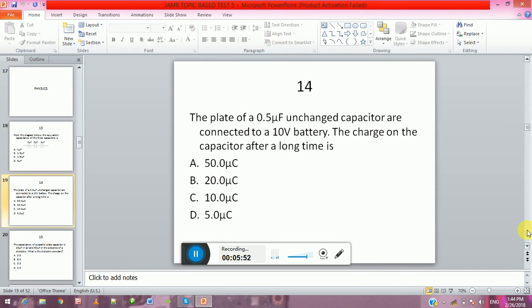The plates of a 0.5 microfarad uncharged capacitor, uncharged, not unchained, are connected to a 10 volts battery. The charge on the capacitor after a long time is A. 50.0 microC, B. 20.0 microC, C. 10.0 microC, and D. 5.0 microC. So C stands for coulomb. So 50 microcoulomb, 20 microcoulomb, 10 microcoulomb, or 5 microcoulomb.